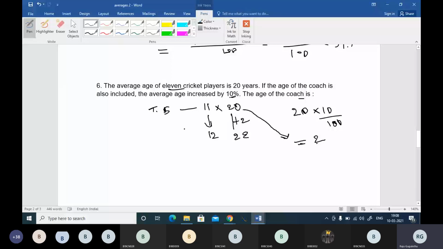So the age of the coach: 22, the new average, into 12 people minus 20, the old average, into 11 people will give you the age of the coach. Why this is happening is, here if we remove the 11 people total from the 12 people total, automatically you will have the age of the coach. Do the multiplication as our friend told. 44 will be the answer here.